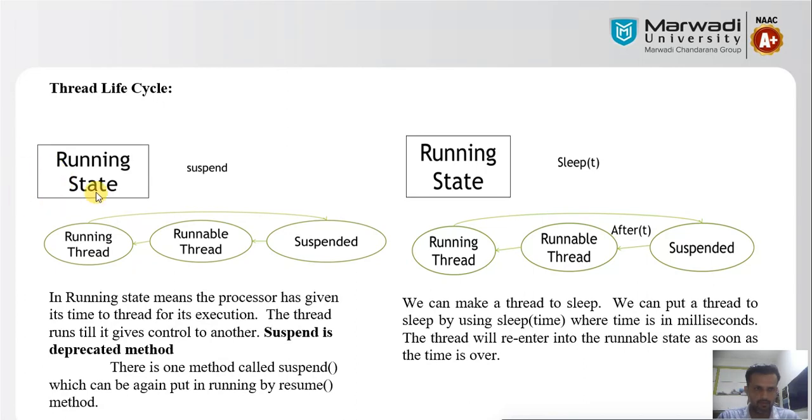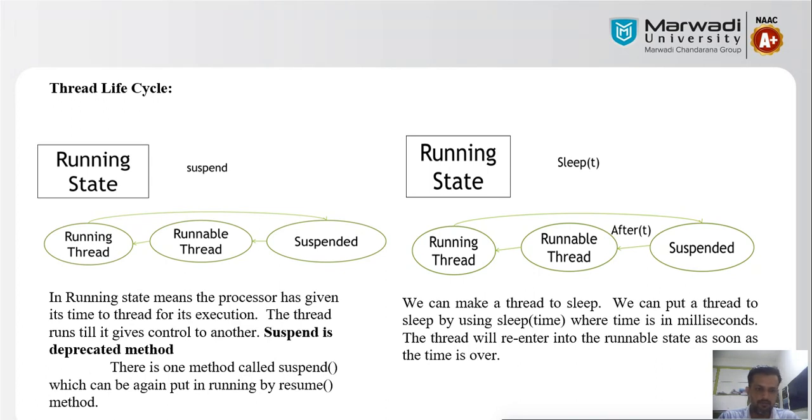In the running state we discussed two different cases. Now we can also use another case in the running state, that is suspended. What is the meaning of suspension or suspended? In the running state, the processor has given its time to the thread for its execution.